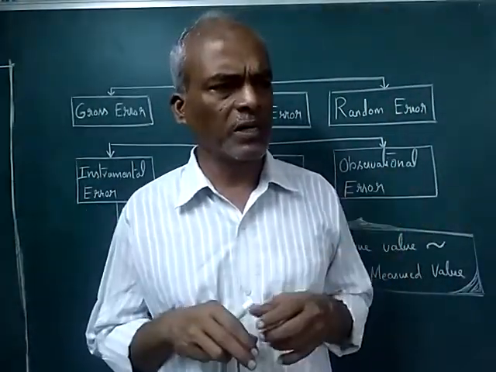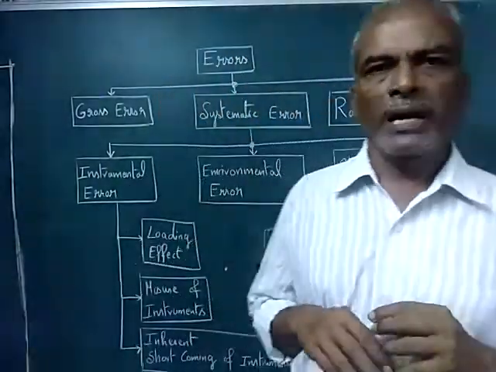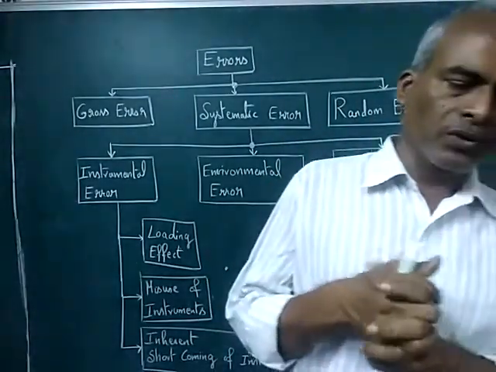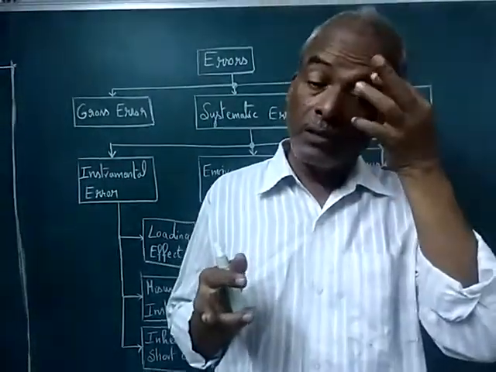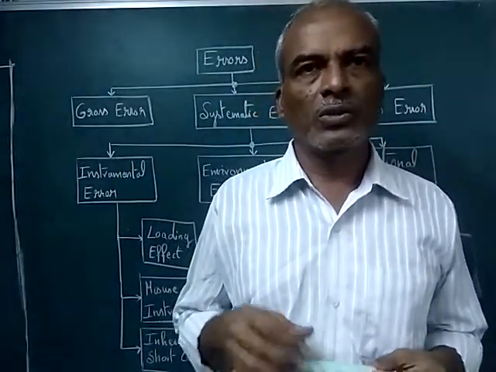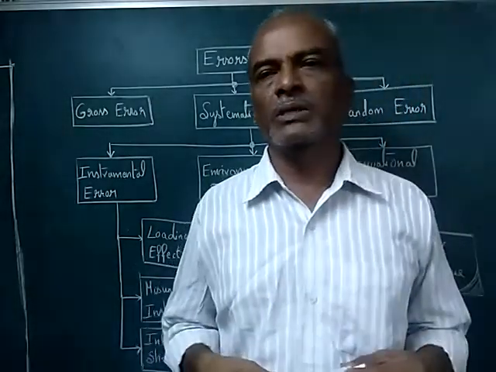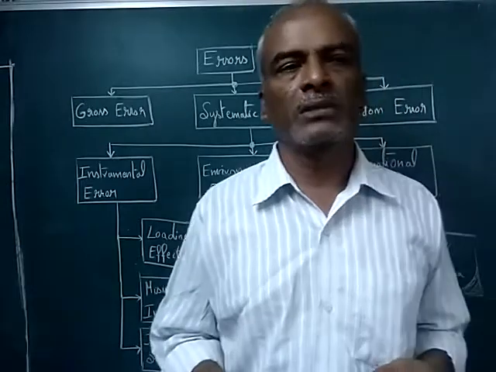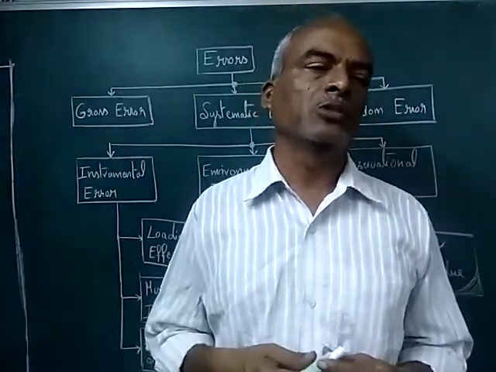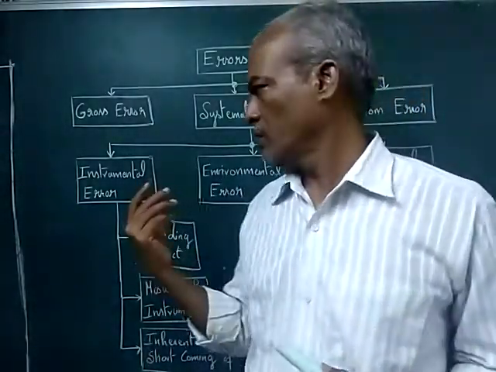Okay, so that's all about the very broad classification of errors. You have different types of errors in each and every domain, but by and large these are the major blocks involved for computation of errors. Hope you have understood this topic, this block diagram. In the subsequent videos we will see each and every block with examples, how it is going to affect the system and what are the errors produced because of that block, say gross error or instrumental error.